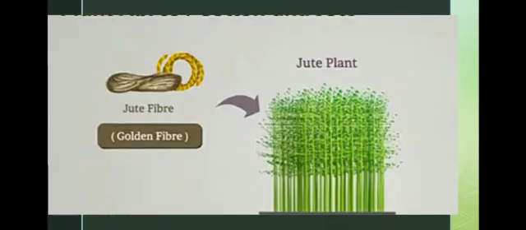Next we discuss the jute plant. Jute fiber is obtained from the stem of the jute plant. The jute plant has long, soft and shiny fiber. It is also referred to as the golden fiber due to its color and cost efficiency. The jute fibers are separated by the process of retting by hand and then they are dried. They are converted into yarn in the same manner as in the case of cotton. How cotton is changed to yarn, the same steps we follow.